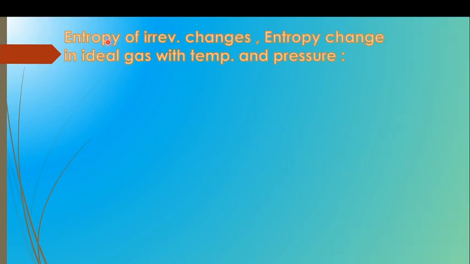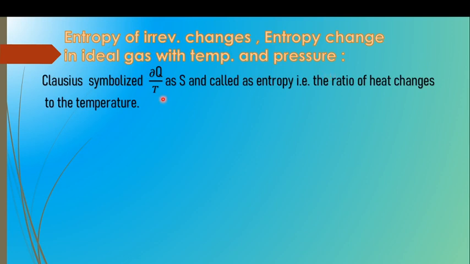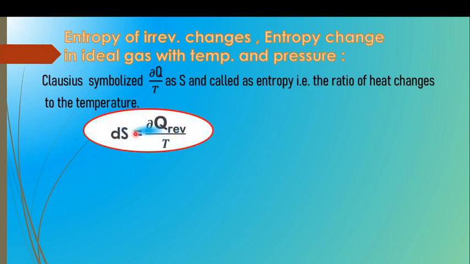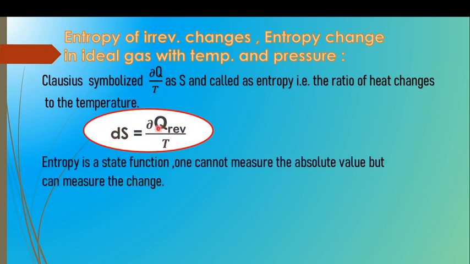So, next point is the entropy of irreversible changes. The entropy change in an ideal gas with temperature and pressure. Clausius symbolized dq upon T, the change in heat energy with temperature, as S, which is called the entropy. It is the ratio of heat change, that is dq, to the temperature. So, entropy change dS is the ratio of heat change for the reversible process upon temperature. This is the equation given by Clausius, and entropy is a state function.